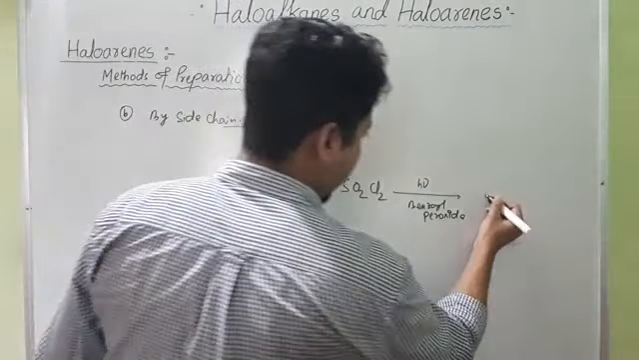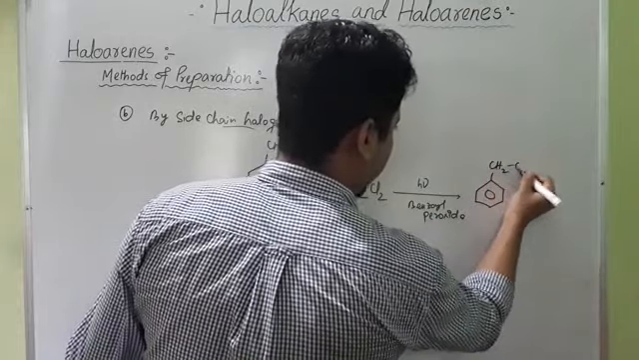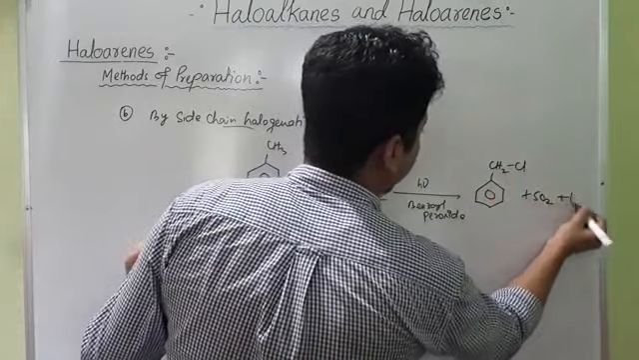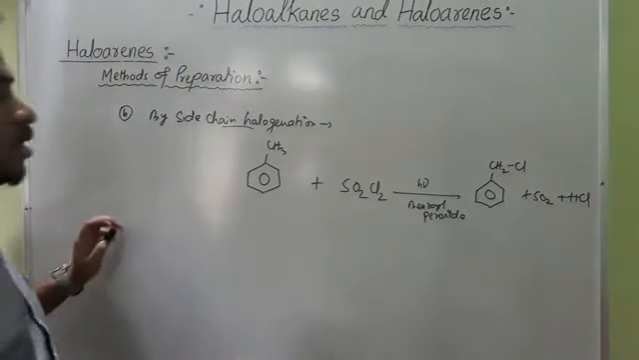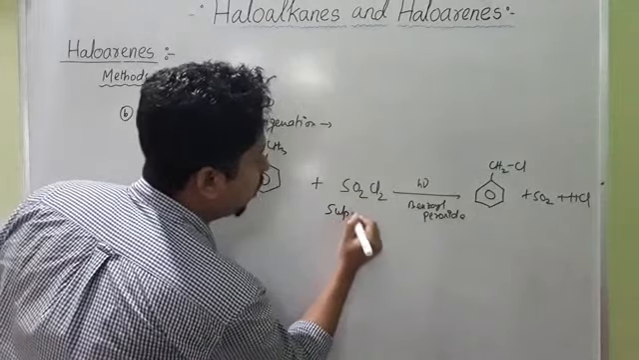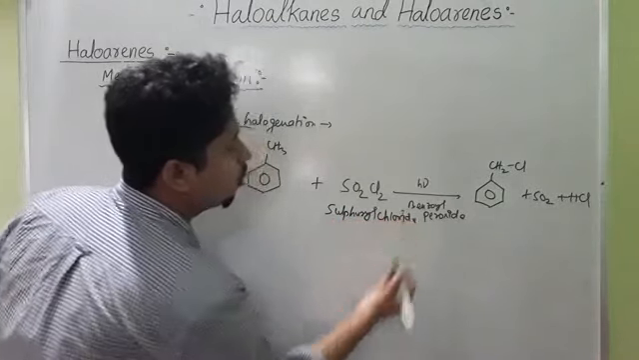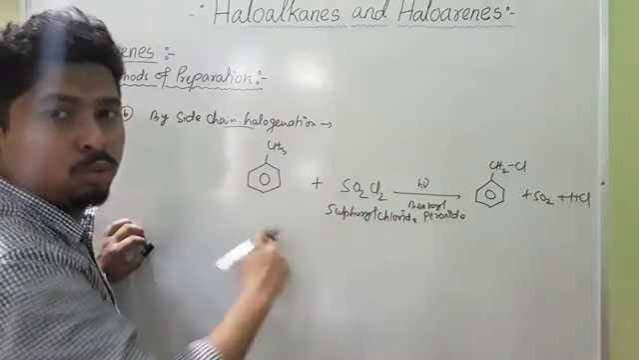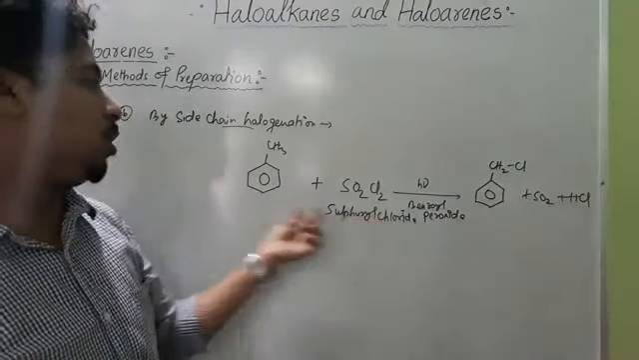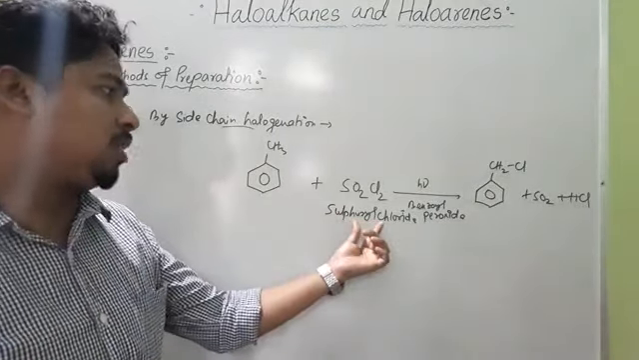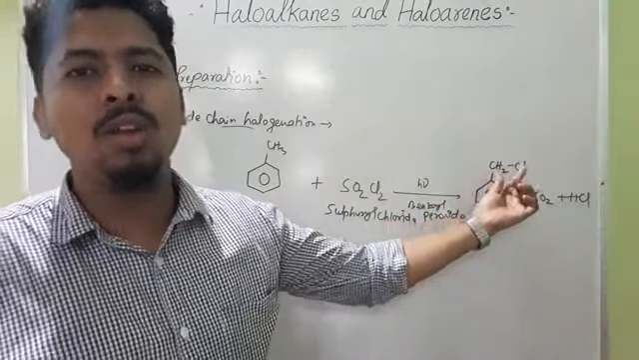So here what you will get? You will get benzene group CH2Cl plus SO2 plus HCl. Here you will get this type of product. So this is sulfuryl chloride. This is not SOCl2. This is SO2Cl2. SO2Cl2 means sulfuryl chloride. So this toluene upon treatment with this sulfuryl chloride forms the side chain substituted product. This is benzylic chloride.